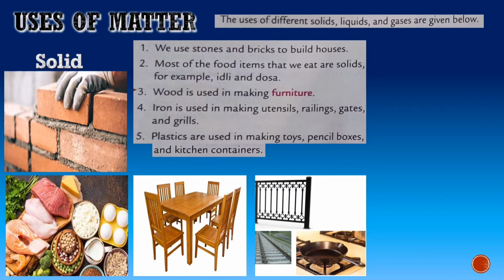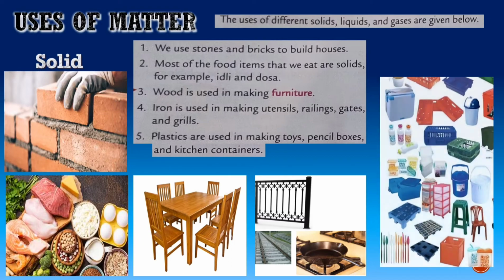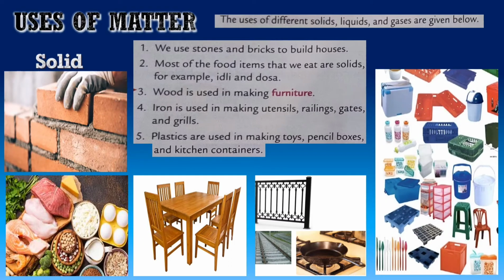Last but not the least is plastic. You know that plastics can be used in various ways. As you can see in the picture, plenty of things can be made by plastic like toys, pencil boxes, kitchen containers, normal containers and many more. So these are the uses of solids. These are only some examples. We can use solids more than our imagination.